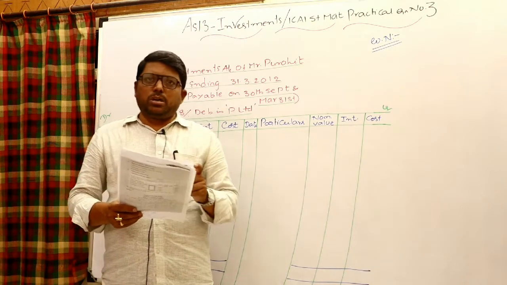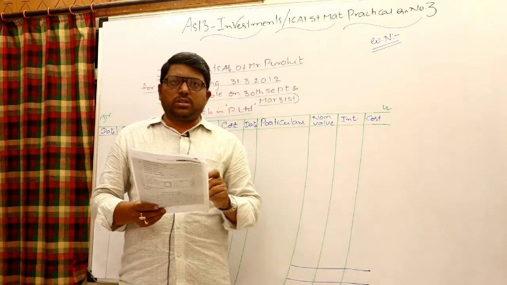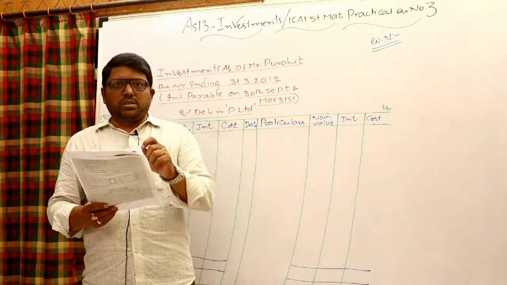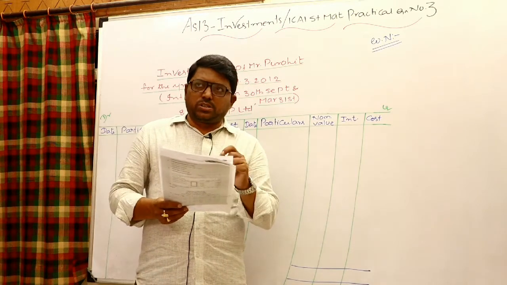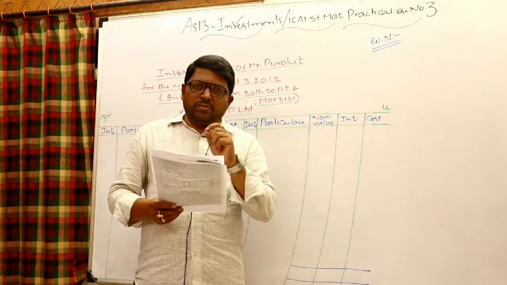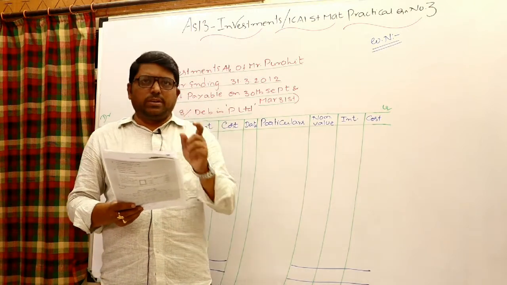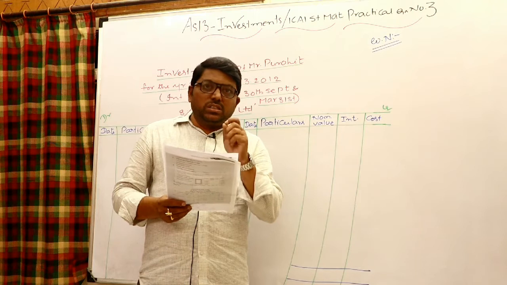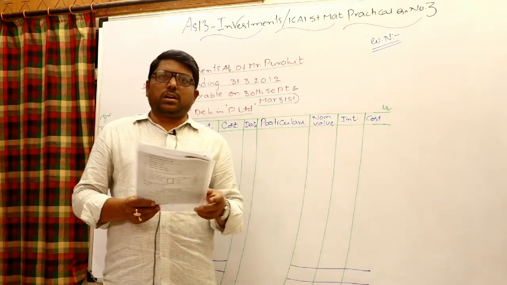Another very important point: at the time of purchase and sale, in case of fixed income bearing securities, it should be clearly mentioned whether it is cum interest or ex interest. What does cum interest mean? In the given price, when you multiply by the debentures or bonds, cum interest means the interest which is accrued but not due is included in that amount.